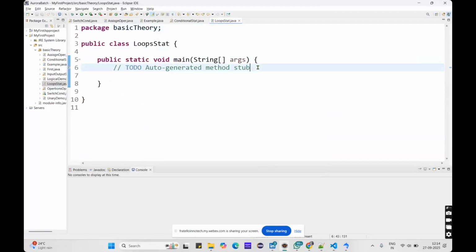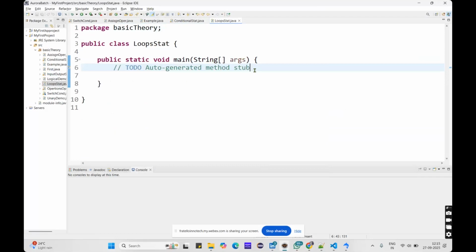Now we'll do one calculator sum. We'll give 1, 2, 3 options, like add, subtract, and exit. Basically one calculator thing, where we ask the user to enter his choice. For the first time we show all the choices and let him do addition or subtraction. Then we check the condition: if he gives 3, the program will end. Let me do one example.